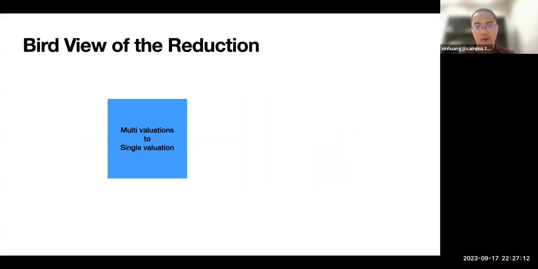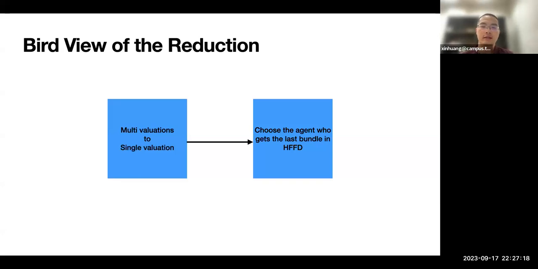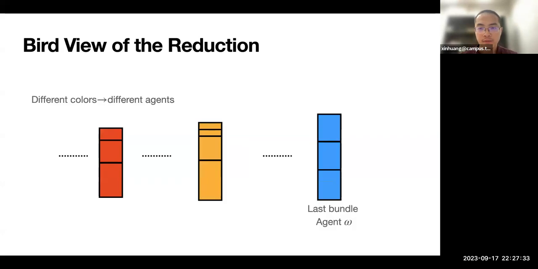Okay, let's look at how we go from multi-valuation to a single valuation. This step is easy. We just choose the agent who gets the last bundle in the HFFD algorithm, and the valuation of that agent will be the single valuation.